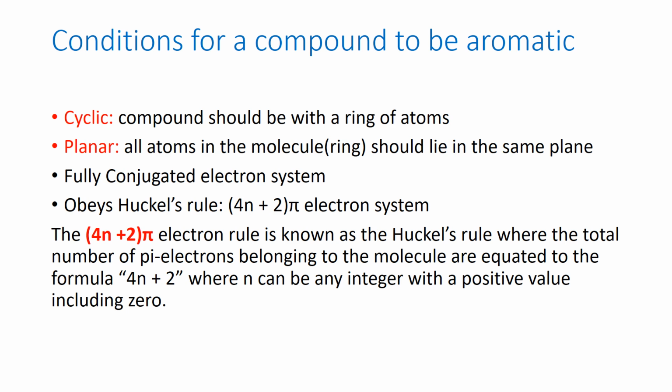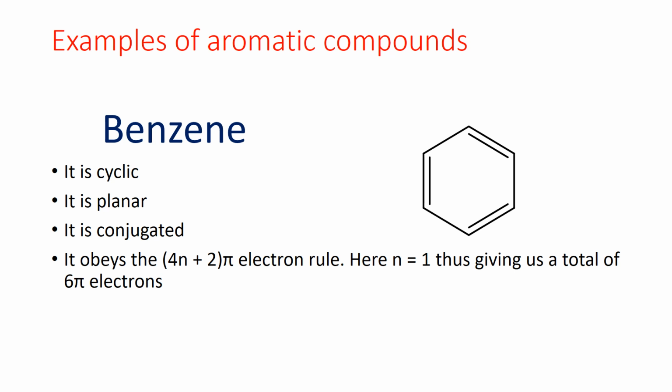As examples of aromatic compounds, the best one we all know is benzene. When you look at the structure of benzene, it is cyclic, planar, and conjugated. As you can see, the double bonds alternate, double, single. When you count the electrons, when n in the equation is 1, it gives a total of 6 pi electrons, present in the benzene ring. So benzene qualifies to be an aromatic compound.